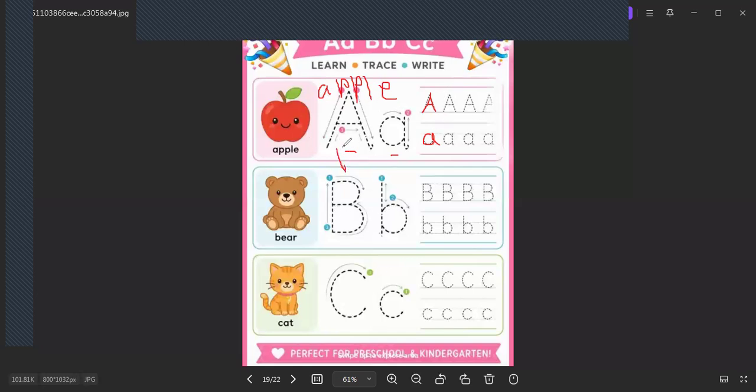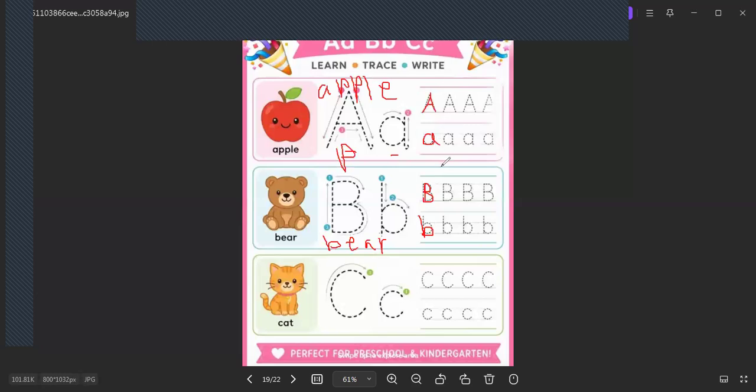There is capital B and small b. How do I write capital B? I write capital B as it is. Here is capital B and small b. B for what? B for bear.